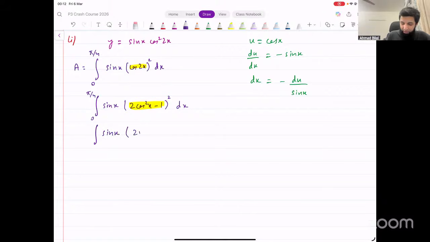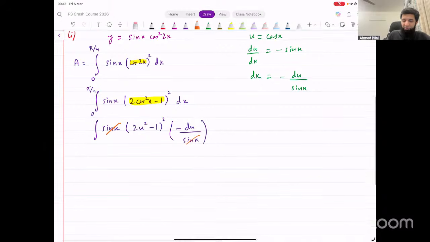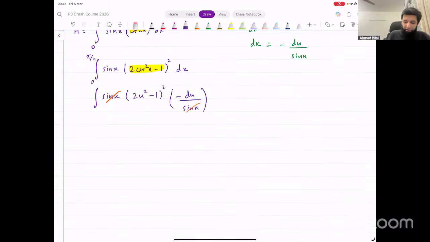Inside the bracket, you get 2u squared minus 1 whole squared. Replace dx with this thing, and that becomes minus du over sine x. Sin x and sin x, they get cancelled. And this is what we're left with. Now, this is something that we can integrate, right? Integration of this negative, do not forget the negative sign, minus into 2u squared minus 1 whole squared du. This is what we want to integrate now.